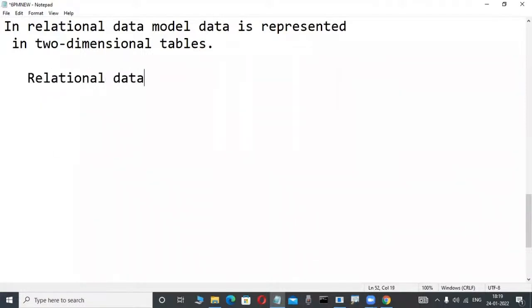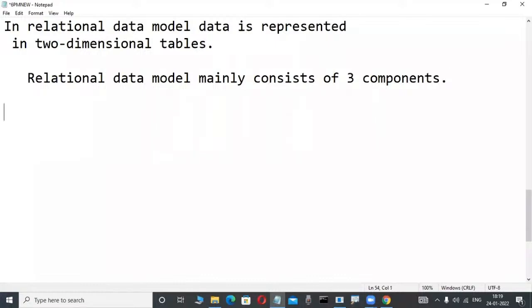the relational data model mainly consists of three components. Three components only. What are those components? These names you must be familiar with before we start our course. What are the components that are available? First, observe here. Now check it out, concentrate here. What is the first one?